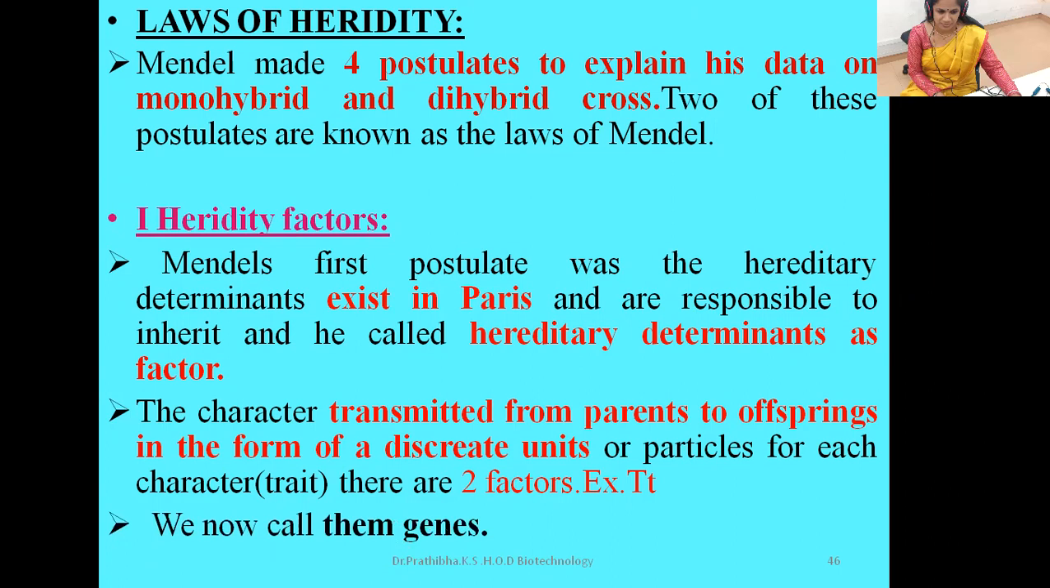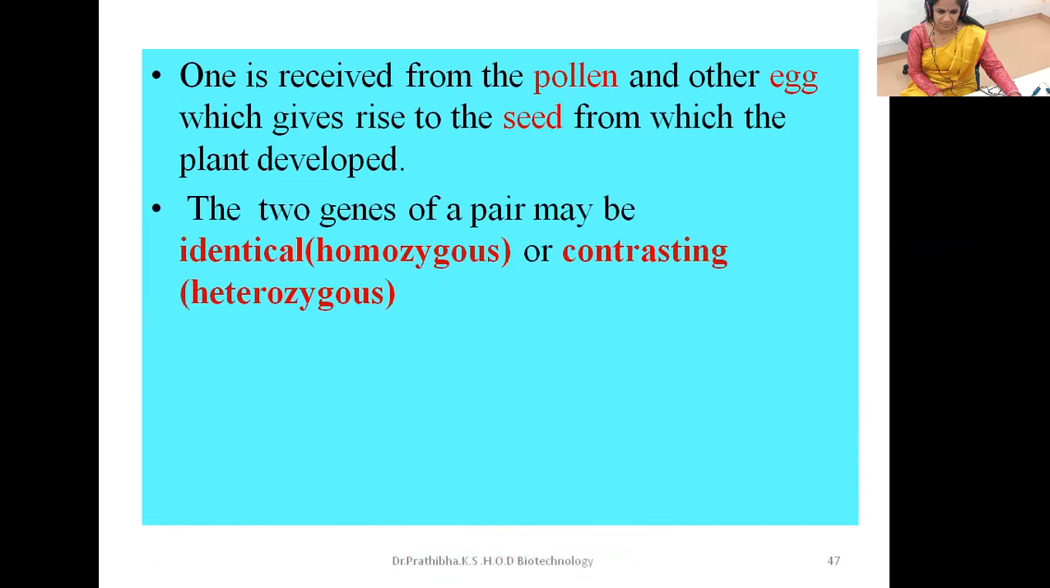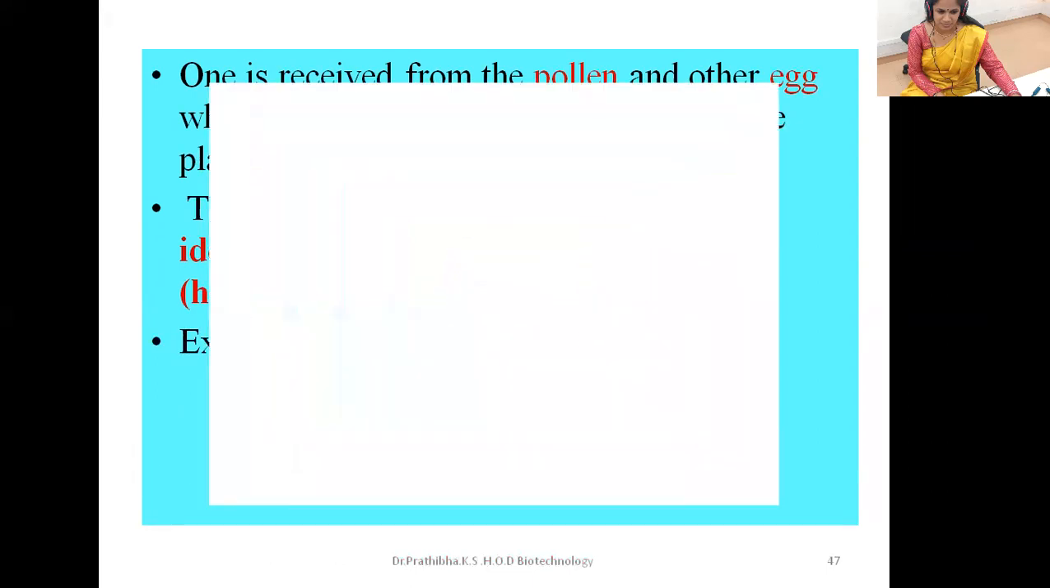The genes are the hereditary characteristics which transfer from one generation to another generation. So this is the first, hereditary factors. One is received from the pollen, and the other is from the egg, which gives rise to the seed from which the plant developed, after the fertilization. The two genes of a pair may be identical, then we call that homozygous, or contrasting, then we say heterozygous.